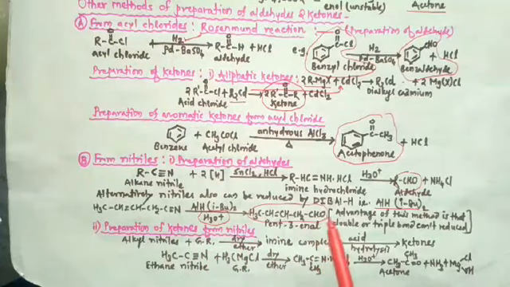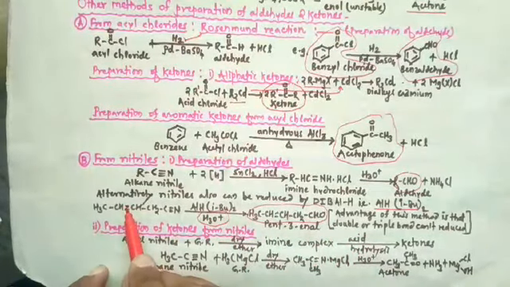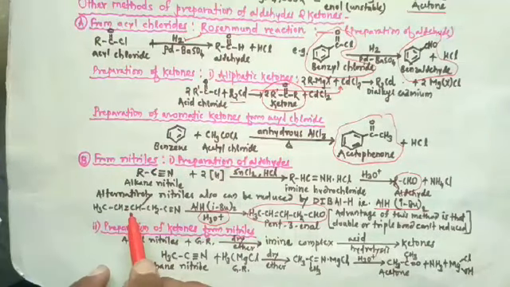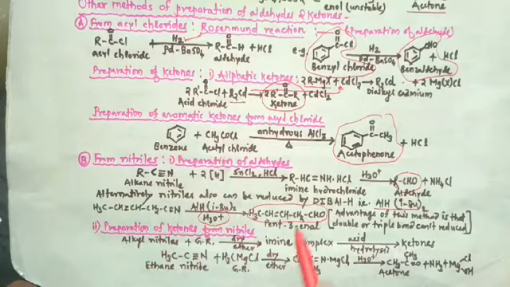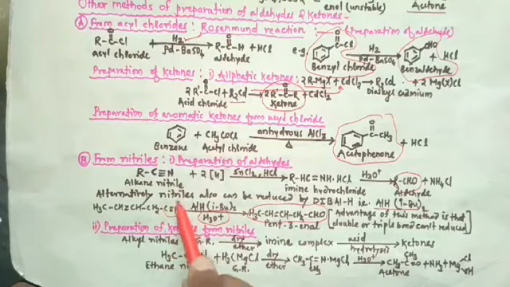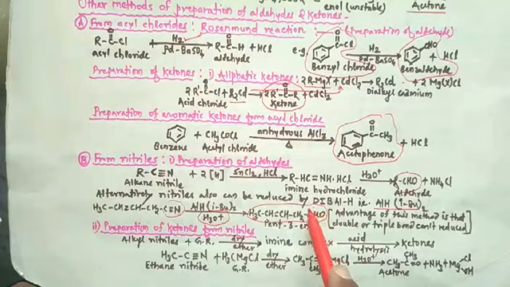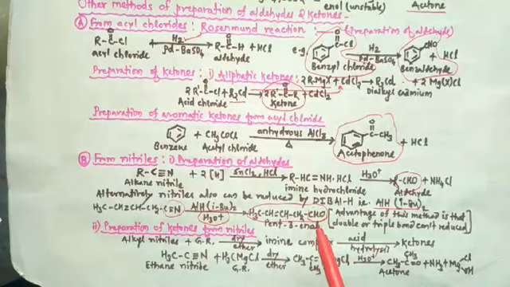The advantage of this method is, if a double bond or triple bond is present, that cannot be reduced. It remains as it is. Here only the cyanide group gets converted into an aldehyde group. This is the advantage of this method.